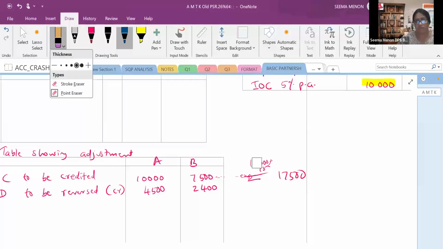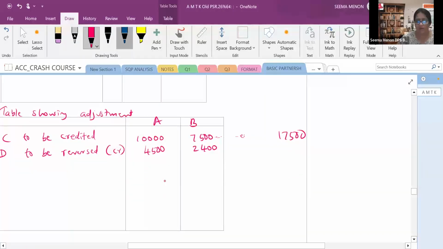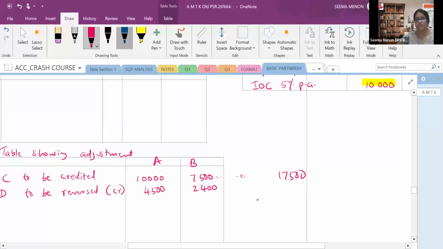Erase that. Now again, interest on drawing. It is to be reversed. It is already charged. Now because of that, what happened? The profit become more. So the partners के लिए क्या होगा? Partners debited in their interest on drawings ratio में. Now it is to be reversed. Reverse rate of partners will get it. Yes or no? So again 4,500 plus 2,400 you have to add. How much it will be? 4 plus 2, 6, 6,900. Right? I hope you are able to understand.